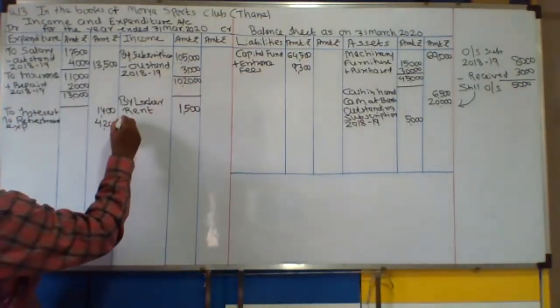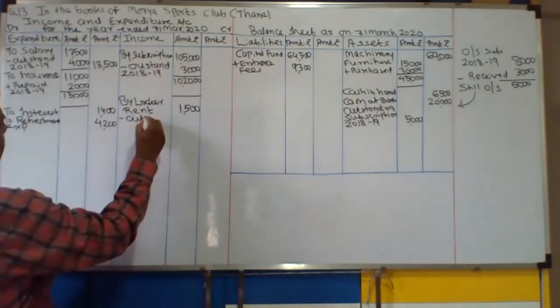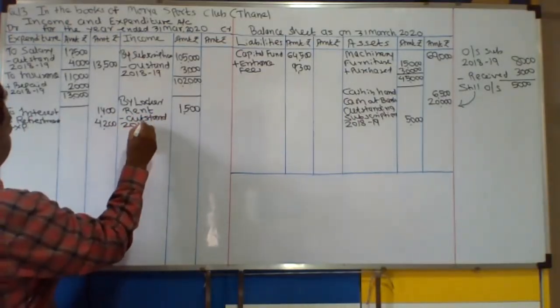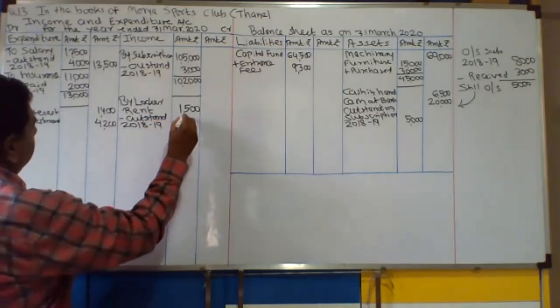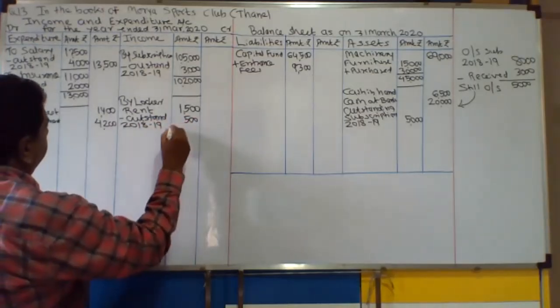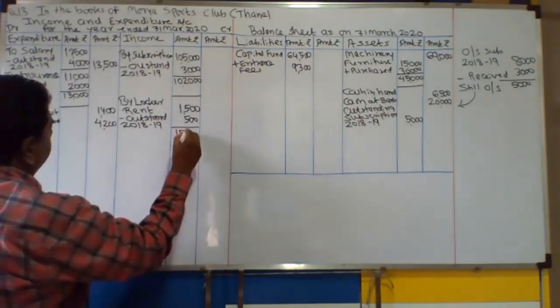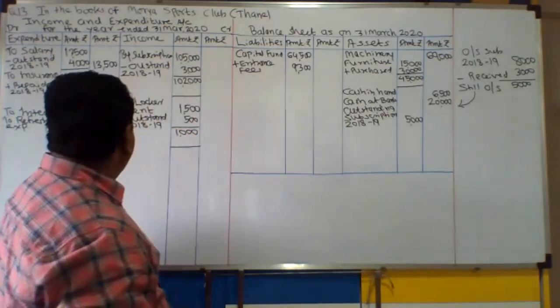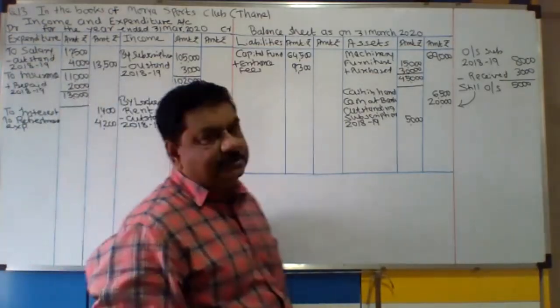So last year outstanding हमको minus करना पड़ेगा. Outstanding for 2018-19 and balance left is 1,000 rupees. Okay. Last year outstanding minus. Okay.